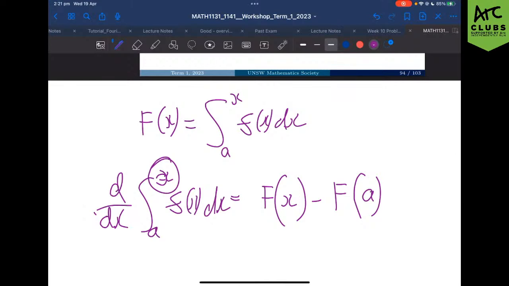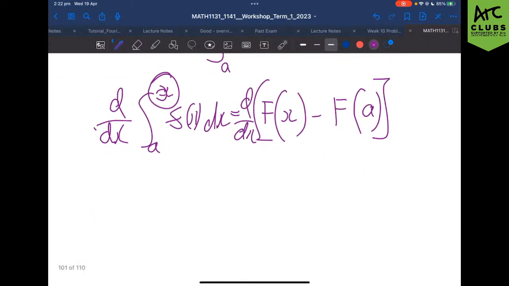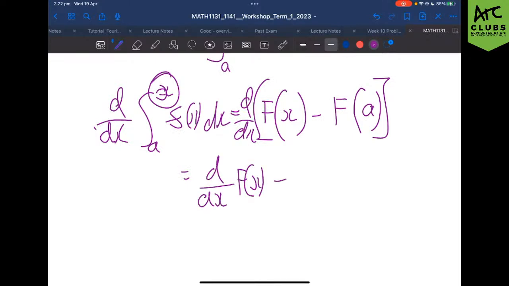Does that make sense to everyone? That's essentially just using our second fundamental theorem of calculus. And sorry, I should chuck the derivative sign out the front. When we go in and take the derivative of this function, we then have to use the chain rule, which is very fun. So we're taking the derivative of big F of x minus the derivative of big F of little a. Does that make sense to everyone so far?